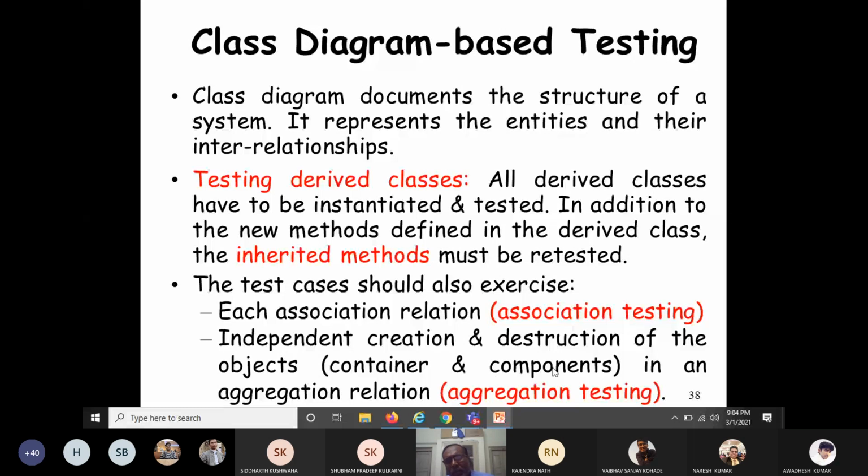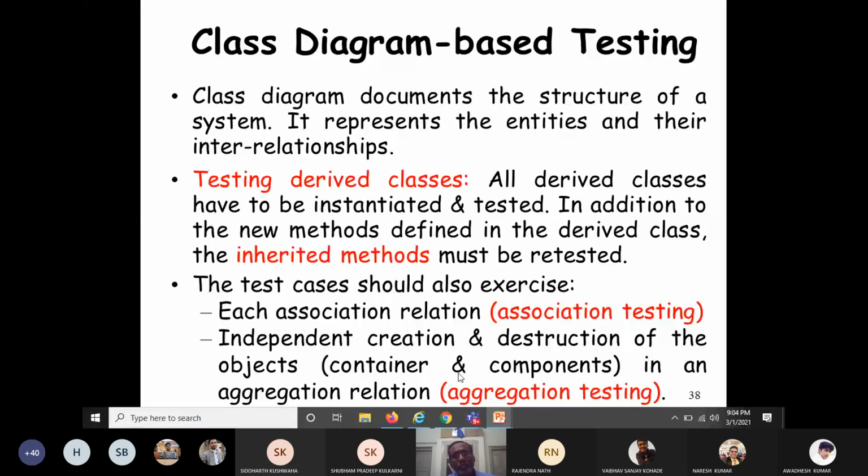Similarly, a page consists of several paras, so the page is the container object and the paras are the components. Each paragraph consists of several lines, so the paragraph becomes the container and the lines become the components. Similarly, each line consists of several words, and each word can consist of several characters. This is an example of an aggregation relationship.